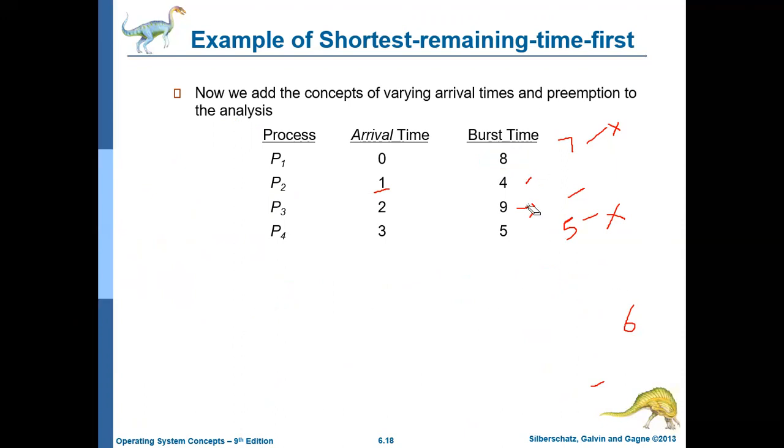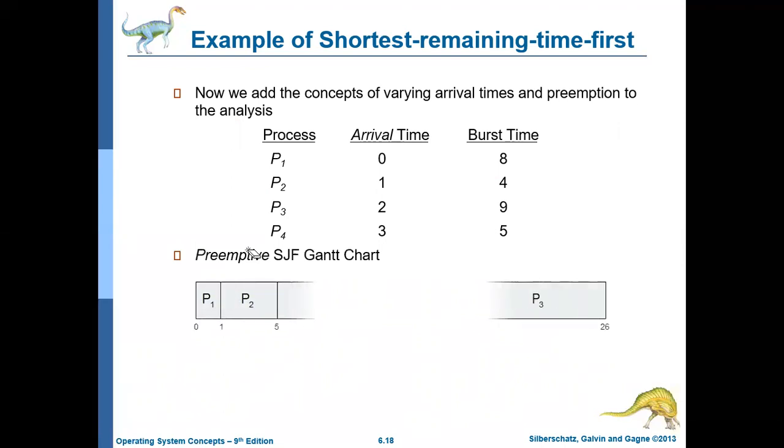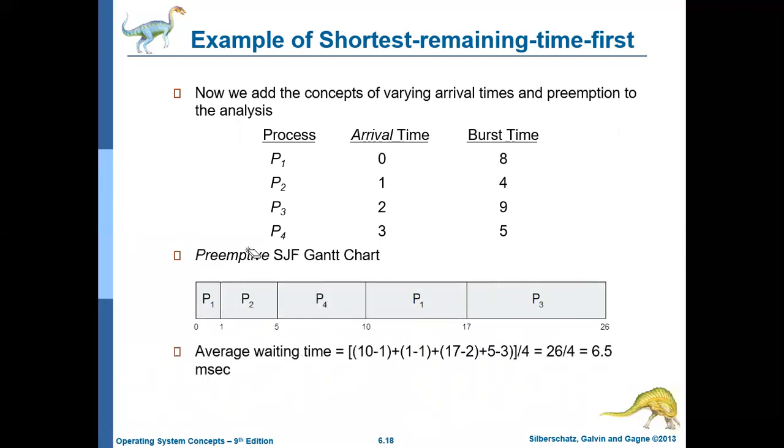So basically the Gantt chart looks like this, whatever we have discussed so far, and this is how the average waiting time is calculated. It comes to 16.5. Okay, so this is how things work in the shortest job first algorithm.